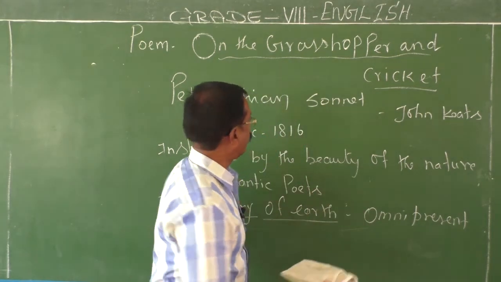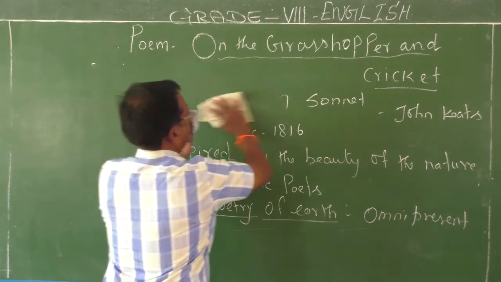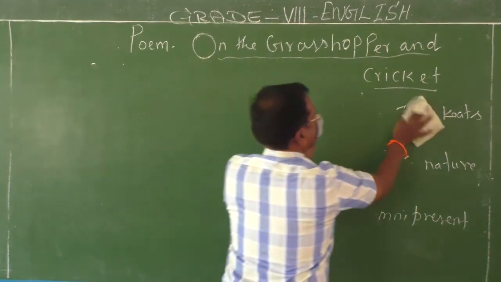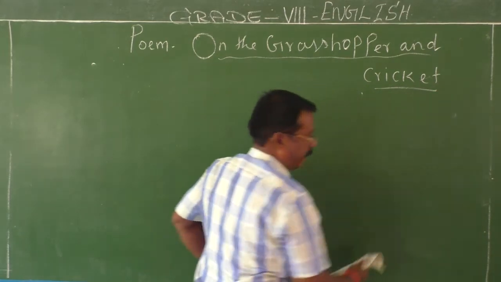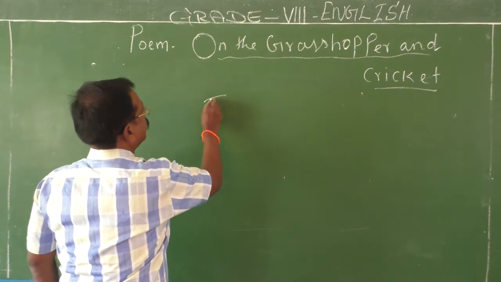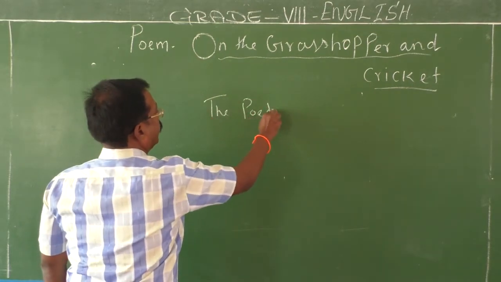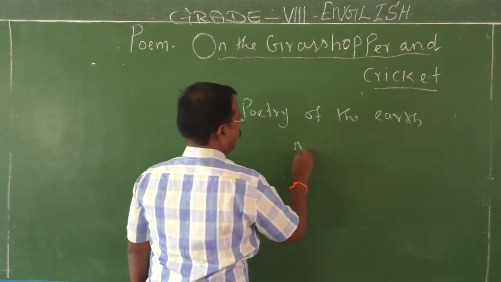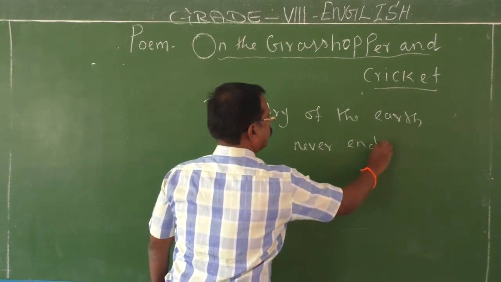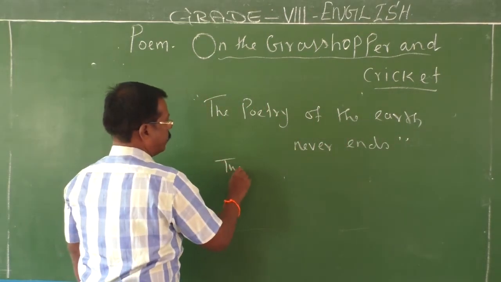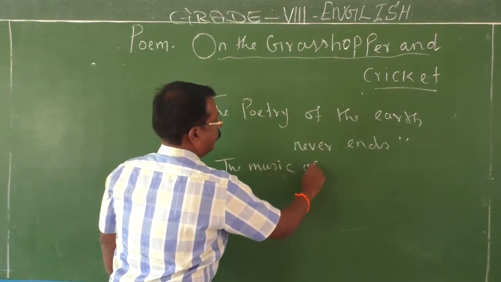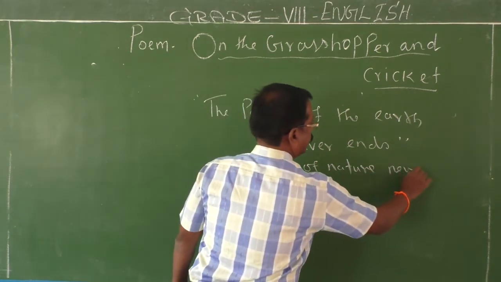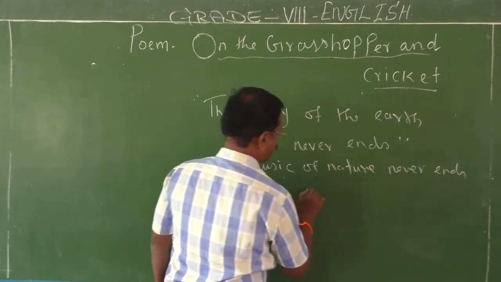Let me write the words on the board. See. So the poet he strongly believes that the poetry of the earth never ends. This is the theme. The music of nature never ends. It is omnipresent.